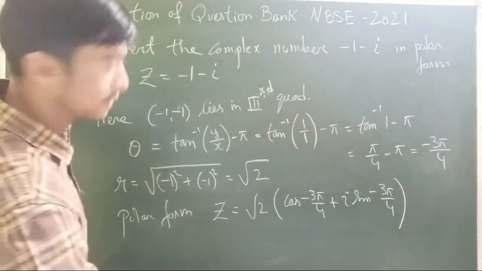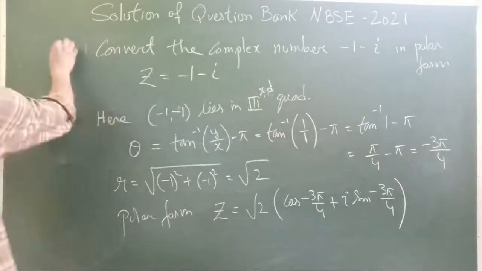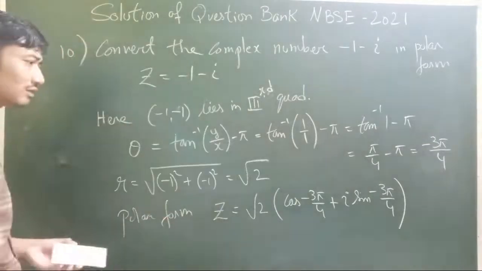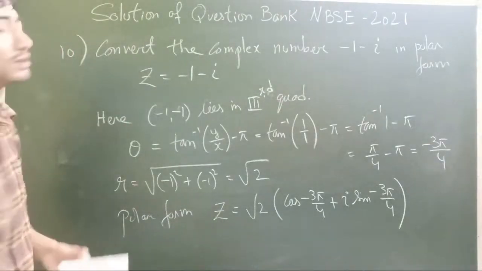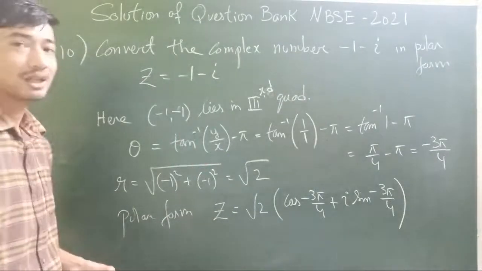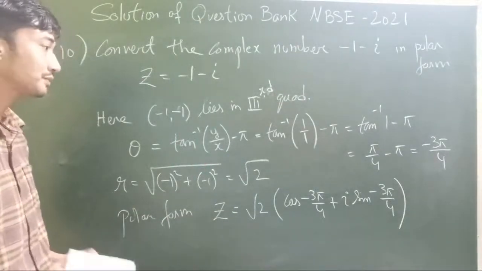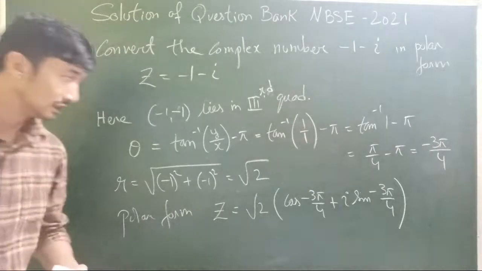Question number, sorry, this question is 10. Thank you for reminding. All these things go out of our mind, no? More focused on the solution part, trying to save some time and hurry up, that's why. Thank you. So this is question number 10.